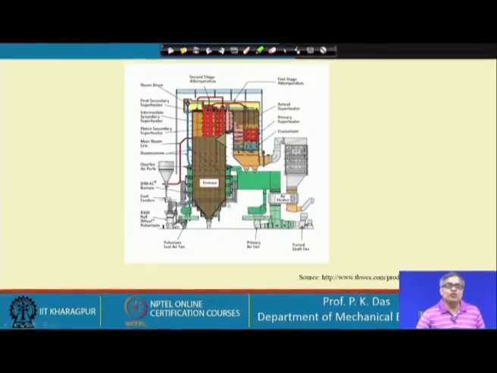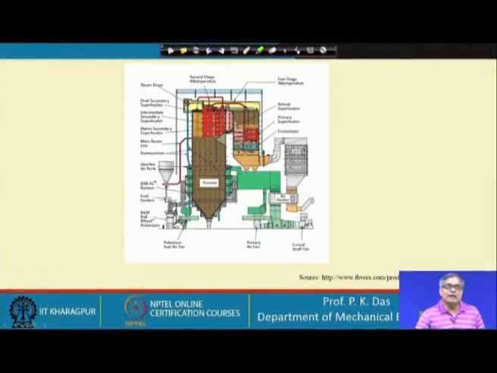So, let us go back to the boiler. This is how it looks. You can see the vertical lines; these are all tubes, and the furnace wall is surrounded by these tubes, so that heat is absorbed by the water flowing through the tubes, and the tube wall is also kept cool.